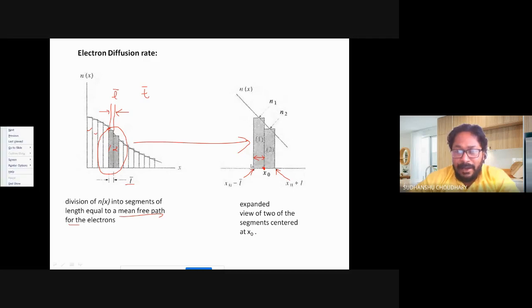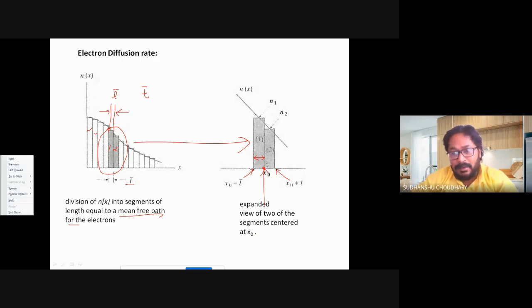Okay. Now, since the electrons are diffusing, if somebody wants to calculate the net carrier movement across this plane x naught, that is, at this point, how many electrons are crossing this point, one has to also understand that the electrons, when they move from segment number 1,